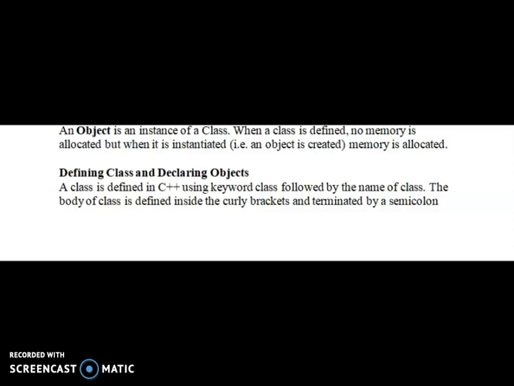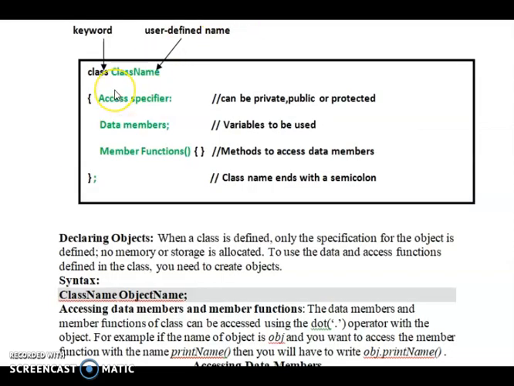A class is defined in C++ using the keyword class followed by the name of the class. The body of the class is defined inside the curly brackets and terminated by a semicolon at the end. In the sample code, class is a keyword, the class name is a user-defined name, followed by the access specifier. This is the syntax of a class. The access specifier can be private, public or protected. Any one access specifier has to be used.